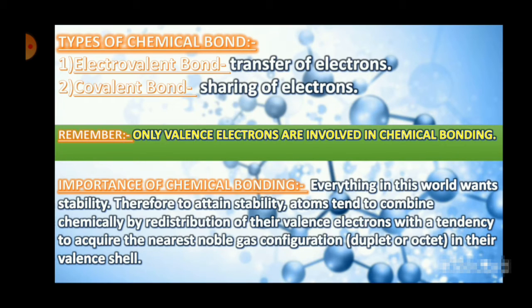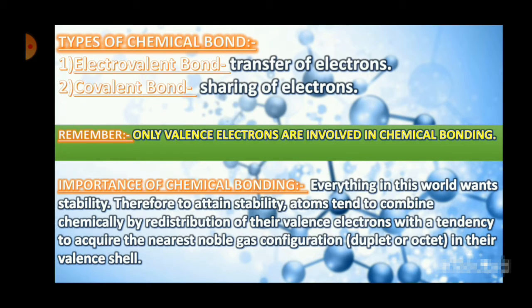So, to attain stability, atoms tend to combine chemically by redistribution of their valence electrons, with a tendency to acquire the nearest noble gas configuration in their valence shell. Let us make this a little simple. Basically, atoms always want to have 8 electrons in their outermost shell. According to them, having 8 electrons in their outermost shell will give them a noble gas configuration.